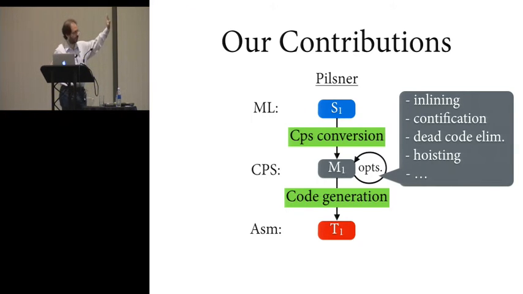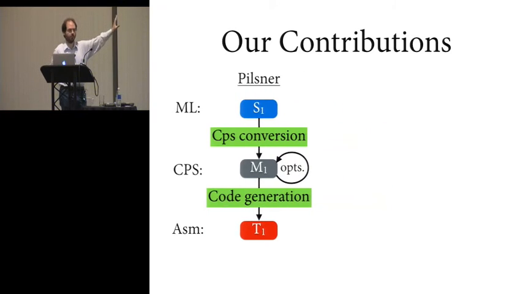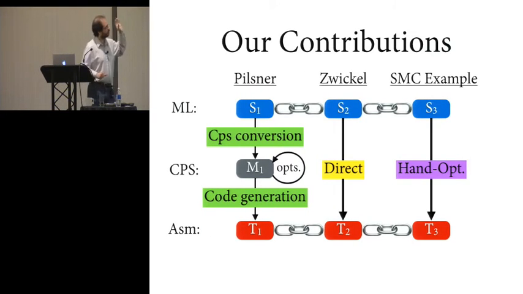But the point, as I showed you before in this picture, is not just that we want to develop a technique for a particular compiler. We want to actually demonstrate we have a more flexible method. So we've used PILs not only to verify this one Pilsner compiler, but also to verify another compiler, which we call Zwickel, another German beer, in case you're not an aficionado. And it's a direct translation, which does not go through the CPS intermediate representation. It's a very simple compiler, but it's to demonstrate that we can handle different compilers.